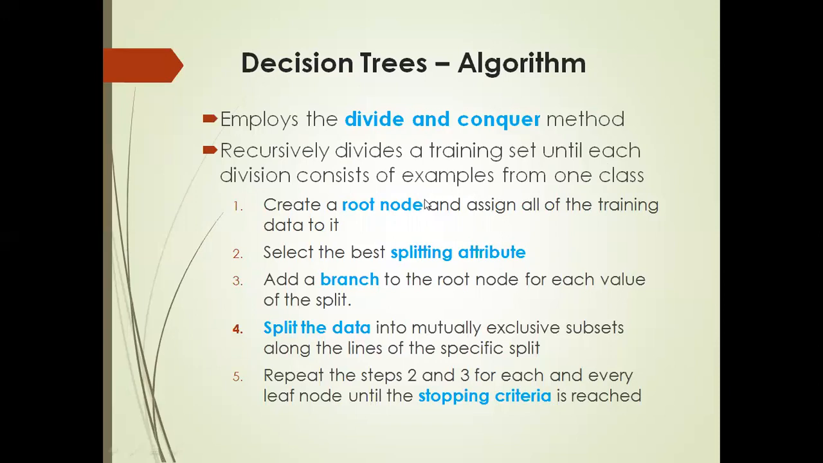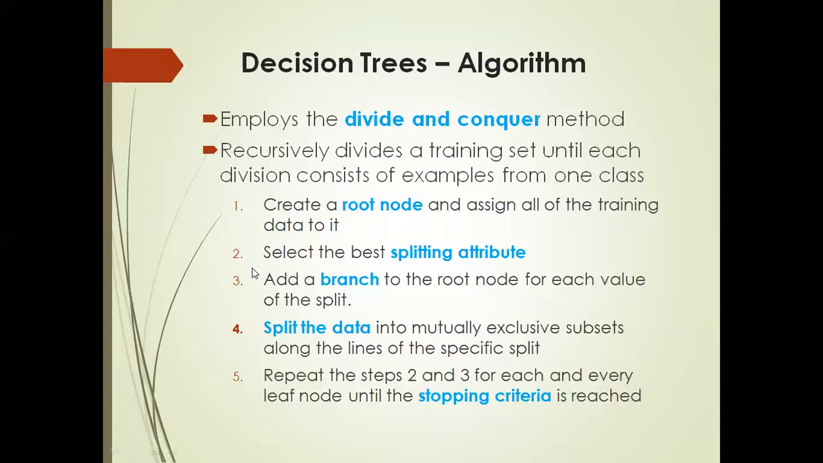So here we have 5 steps in this algorithm. We'll see one by one. Please pay attention, which is very important. Once you understand this decision tree algorithm, then you will be able to construct the decision tree easily. What is the first step? The first step is create a root node and assign all of the training data to it. This is the first and foremost thing everybody has to do. We are going to create the root node first. After creating the root node, there will be branches, isn't it?